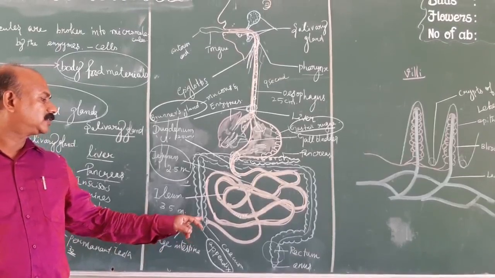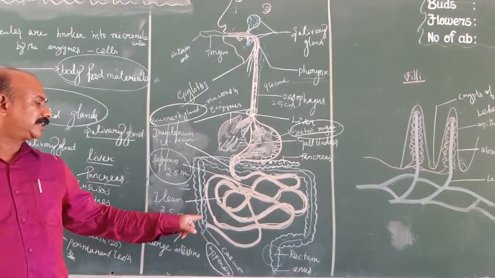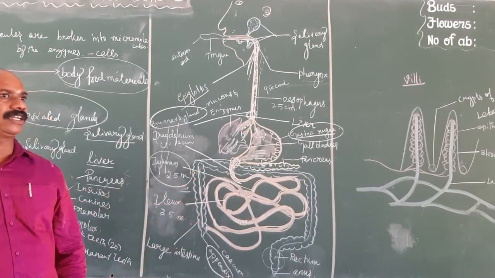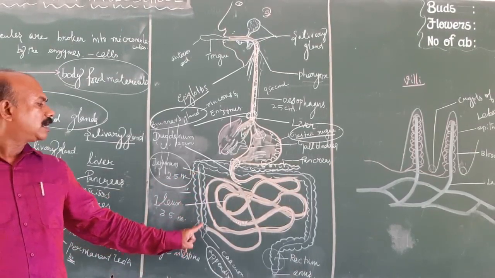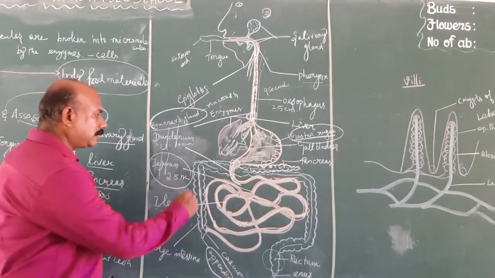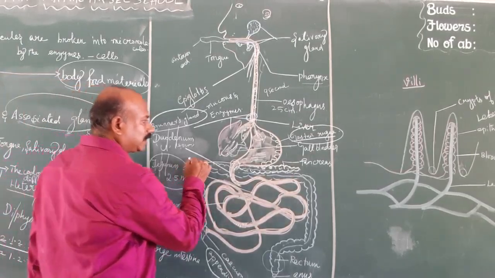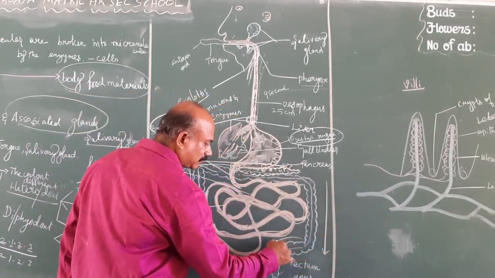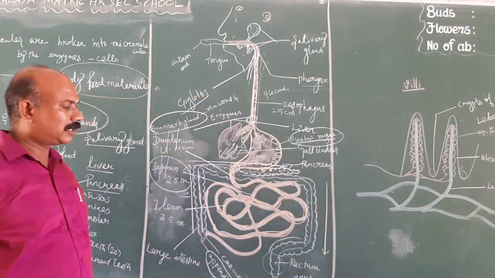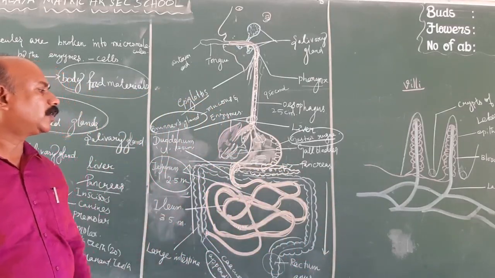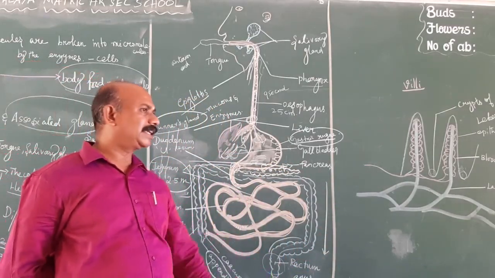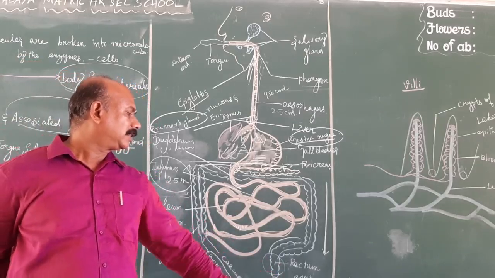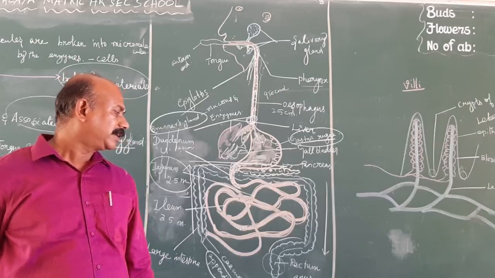Then the large intestine or colon consists of 4 regions. The dilated region is known as haustra. The 4 parts of the colon are the ascending limb, the transverse limb, the descending limb, and the S-shaped curve known as the sigmoid colon. The last one is the rectum. It stores the feces for some time. Then the fecal material is expelled through the anus.